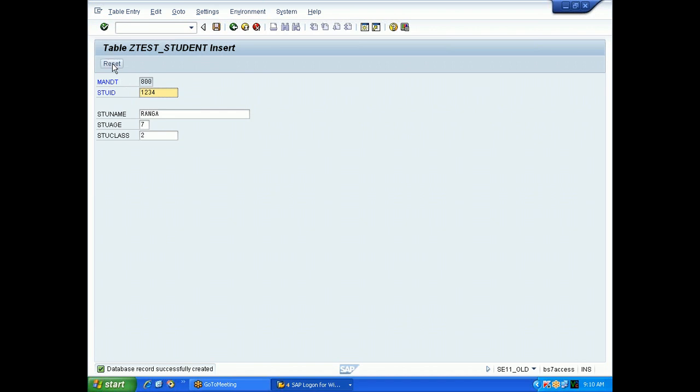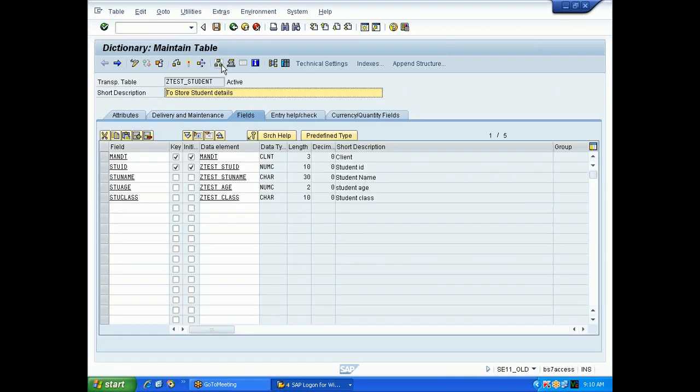And if you click on reset, this will be cleared so that you can enter another student record. So I'll give here 1, 2, 4, 5, some student ID, student name, student age 6 years, student class first class. Okay. Save this. Like that you can create different records.